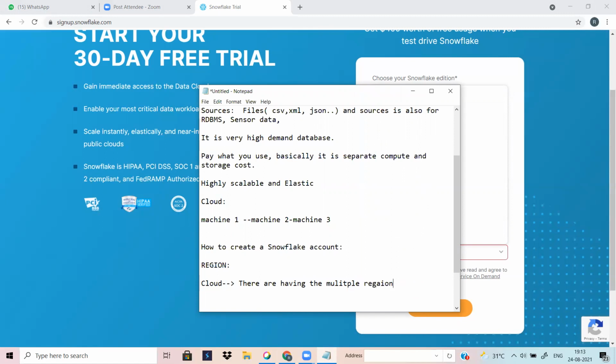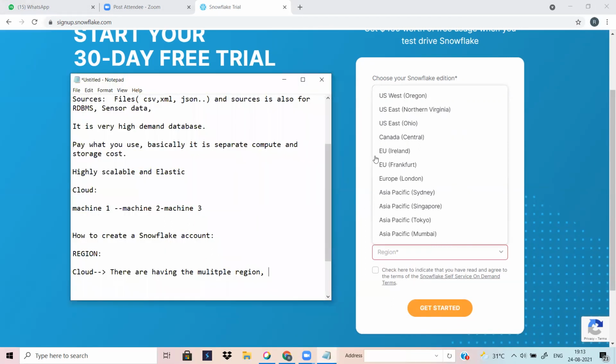Multiple regions mean, for example, let me take Asia. Asia is one of the regions. Asia is one of the brands. So how many regions are there? Asia, Sydney. There is one data center there.